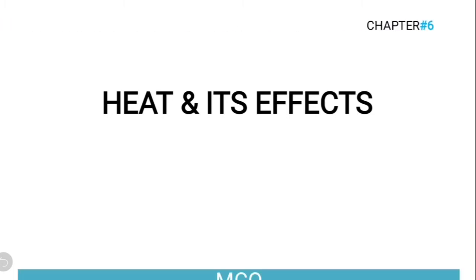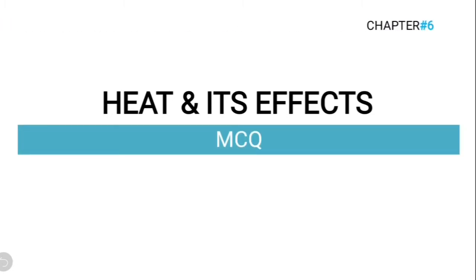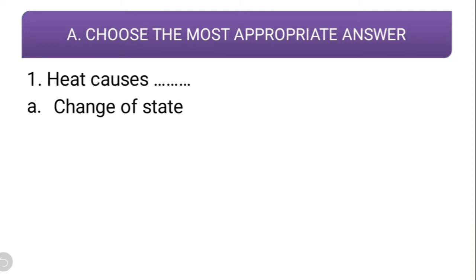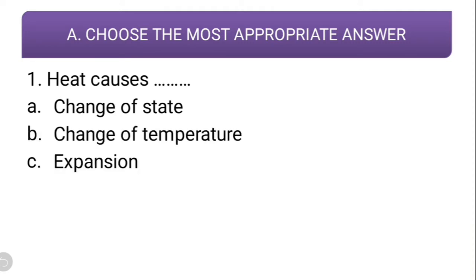Students, today we are going to revise two chapters as I said. Starting with heat and its effect, and after this we will be revising flow of heat. What we are going to do here is I'm going to ask you few questions and then we have to guess the correct answers. So first question, heat causes dash. Options: change of state, change of temperature, expansion, all of this. What should be the correct answer?